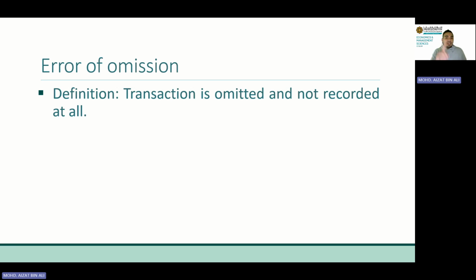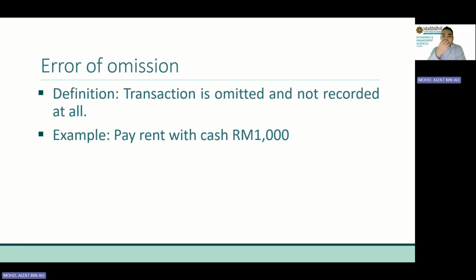But although the debit is equal to the credit, the trial balance still contains some mistakes. It depends on the number of mistakes that we have. Next, example here. Pay rent with cash 1,000 ringgit. So what is the double entry here? Debit rent, credit cash, 1,000 ringgit.